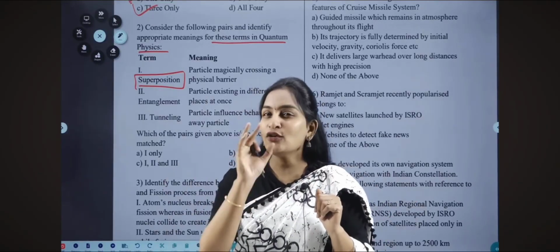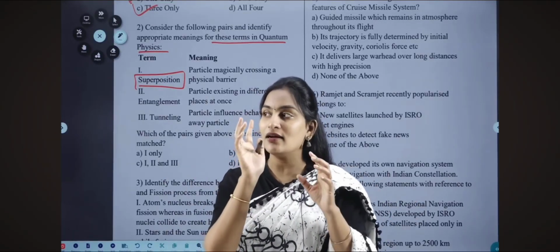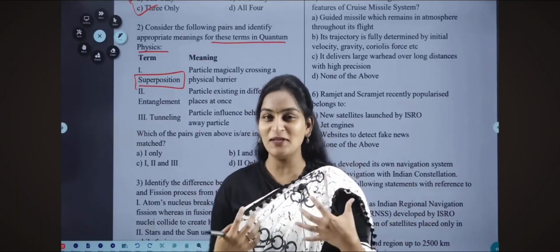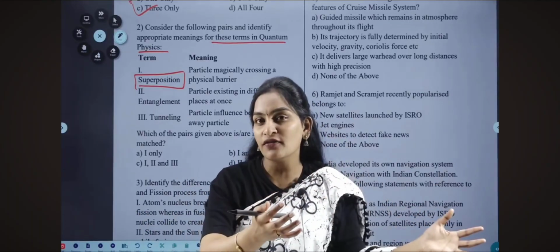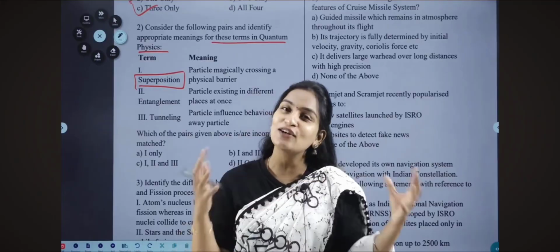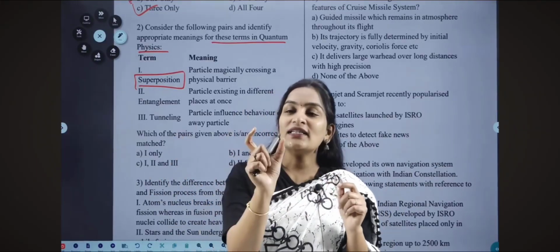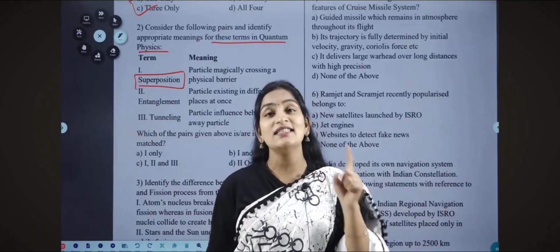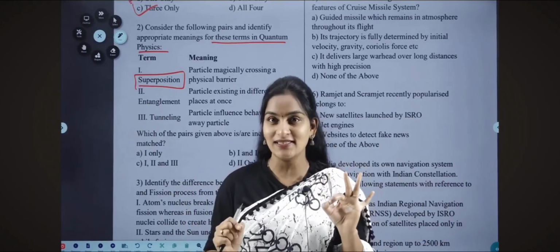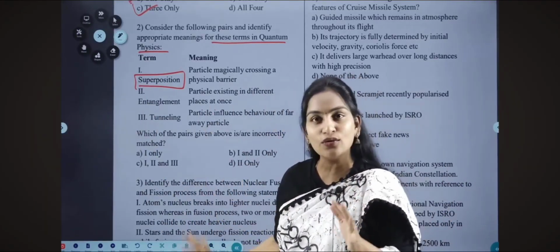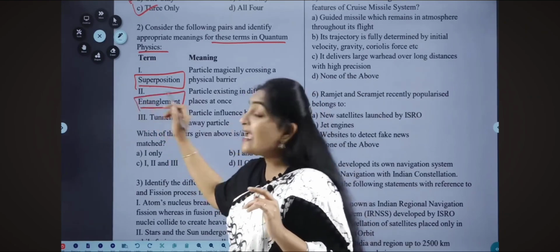What is superposition? Can you imagine that you can be at multiple places at the same time? Can it be possible for us? Generally, when we apply the general laws of physics, it is an impossible task. As I already told you, the general laws of physics will not be applicable to quantum physics. So the concept of superposition is what? A particular particle is present at multiple places at a single time. We have already given a detailed explanation in the classes, because here I just want to give you the meaning of it so that we can go through the answer. So superposition is that.